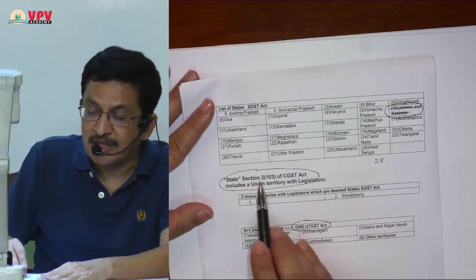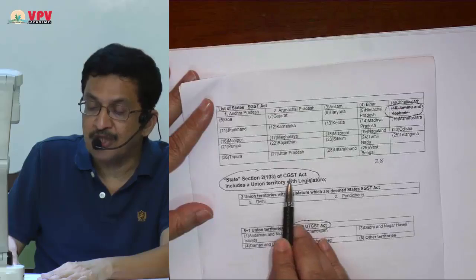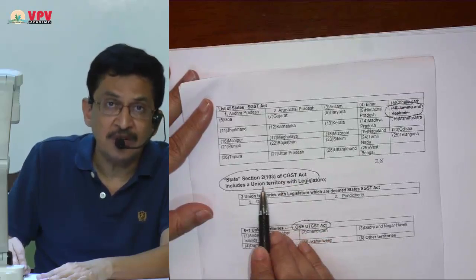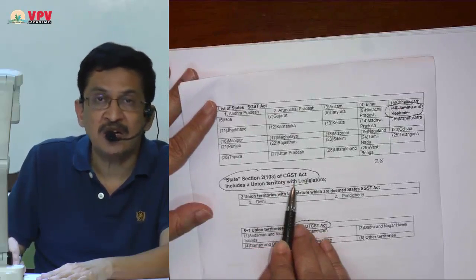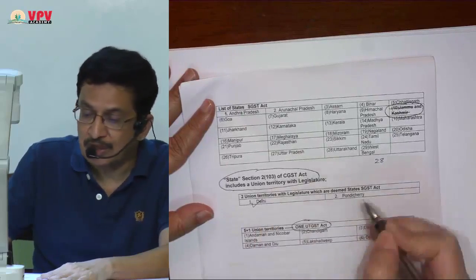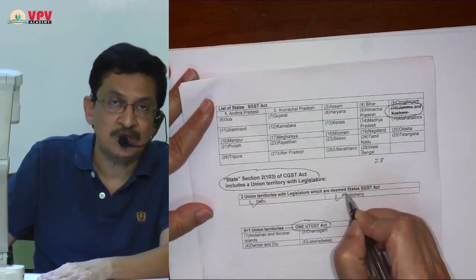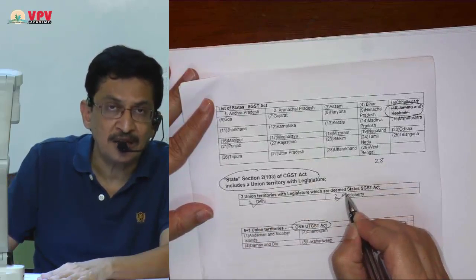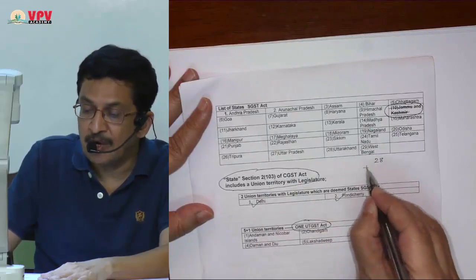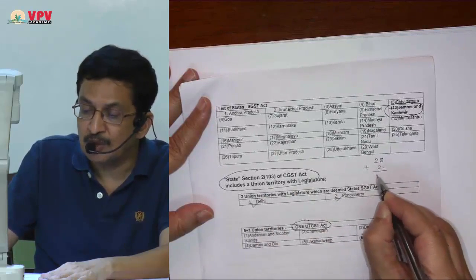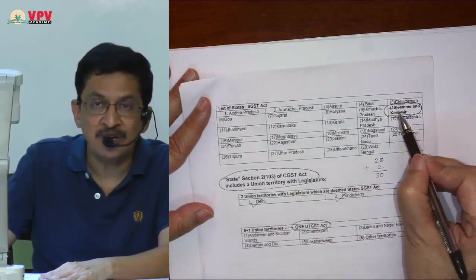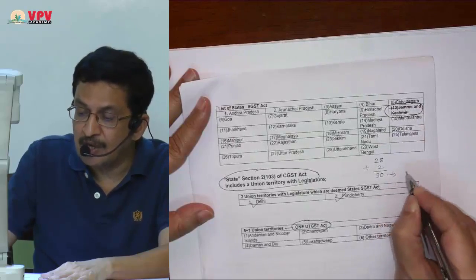It is written in section 2(103) of the CGST Act that states, union territories having their own legislatures will be considered as state for the purpose of GST. Delhi has its own legislature, Pondicherry has its own legislature. So for the purpose of GST Act, they are not union territories, they will be considered as states. So we have 28 plus 2 is equal to 30 states where GST is applicable. I have excluded Jammu and Kashmir, so we will have 30 SGST Acts.